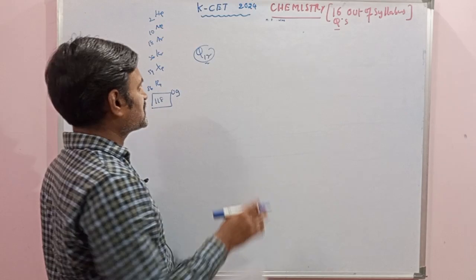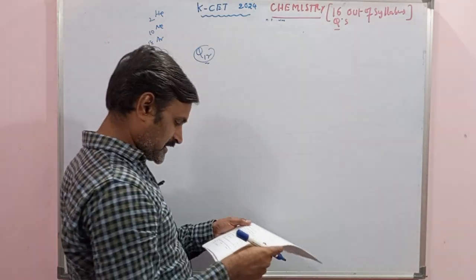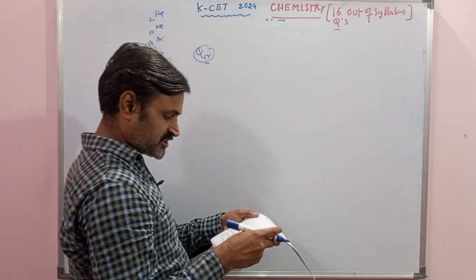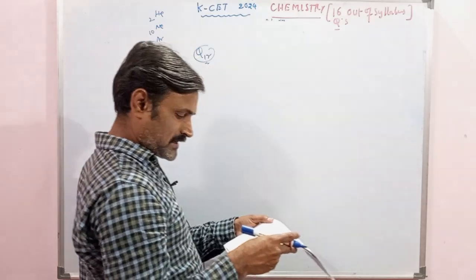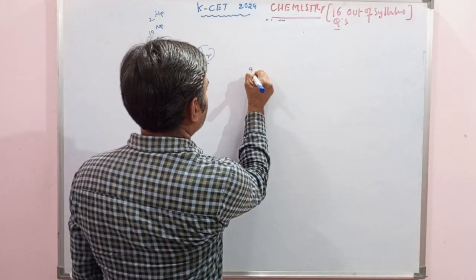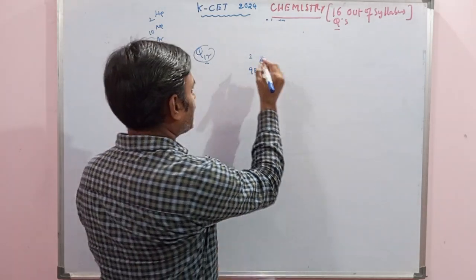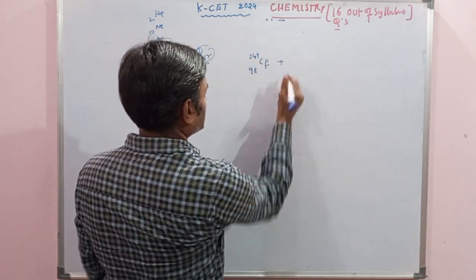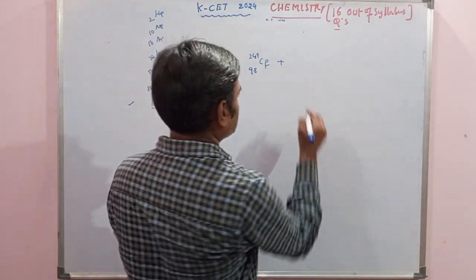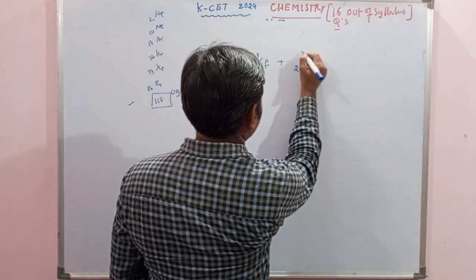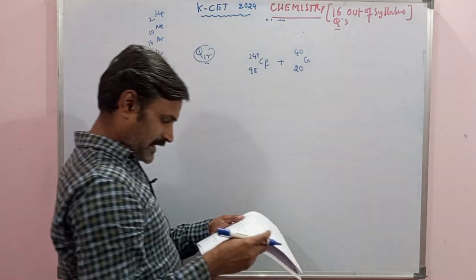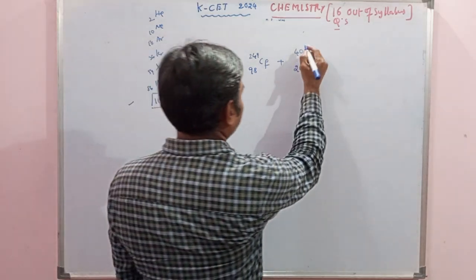And in this, what the question asked is a radioactive collision, the collision between californium and calcium. Californium 98, 249 is given, which is colliding with another nuclide, calcium 20, 48 given.